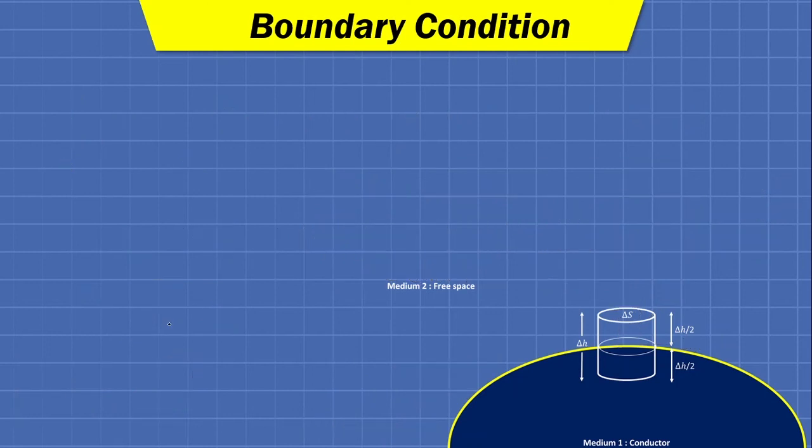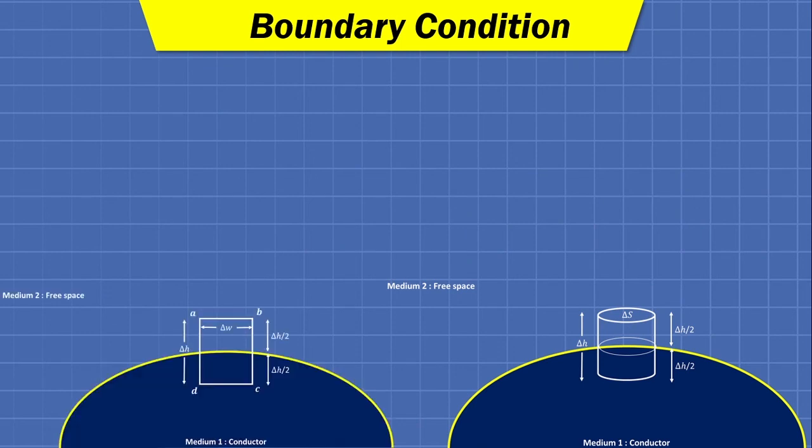Okay, so moving further, after these two things, here we have used closed line integration of E bar dot dl bar equals 0, and here we have used the equation closed surface integration of D bar dot ds bar equals 0.